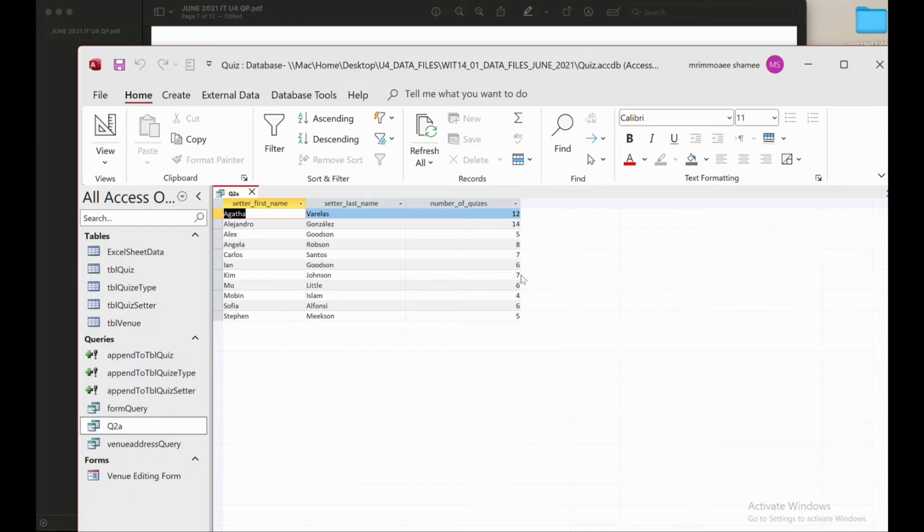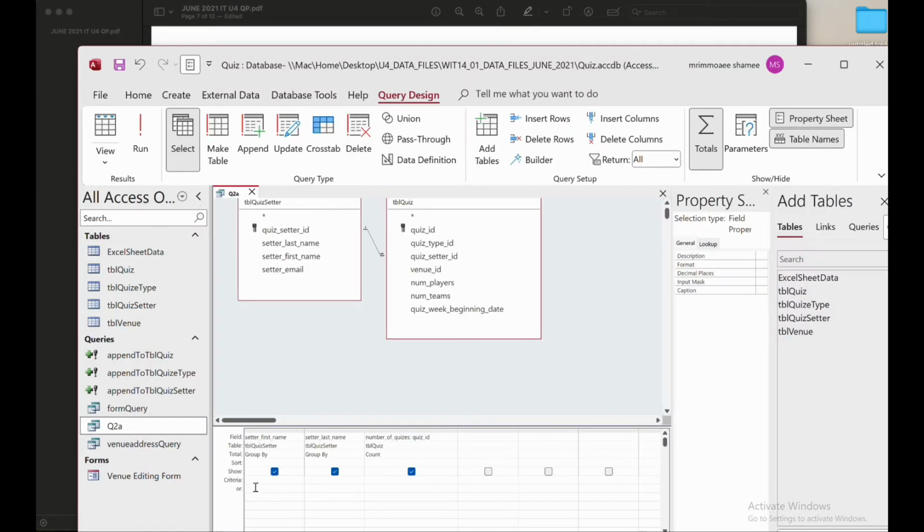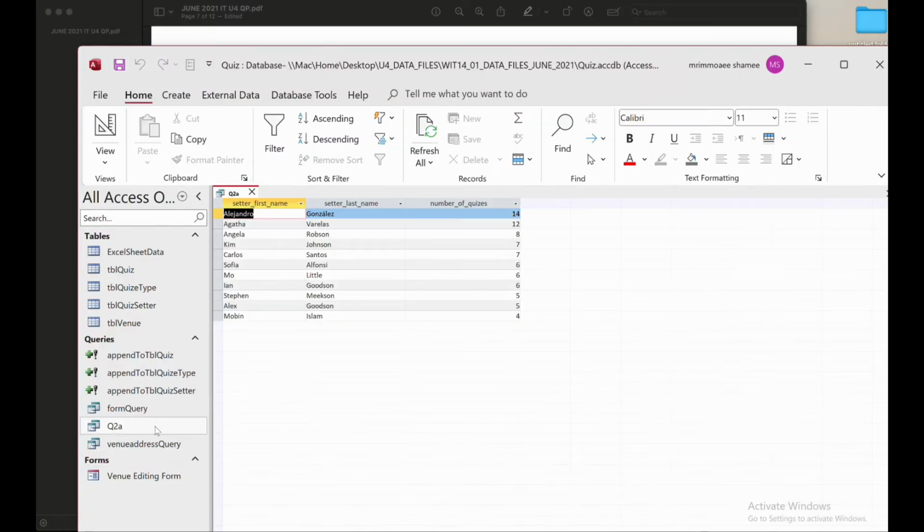But inside the question they also mentioned that they want it from highest to lowest. For that we have to do some sorting. If you look here, there is an option for the sort. Because this is the field they want highest to lowest, I just put it descending, and then save it. When you view, it looks like this, right? So this is the answer for question 2A.